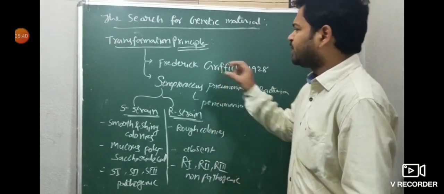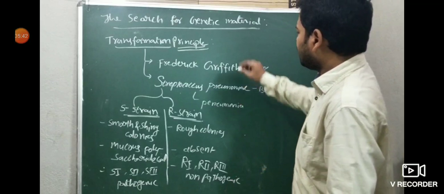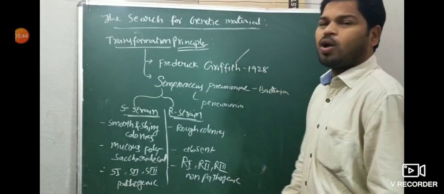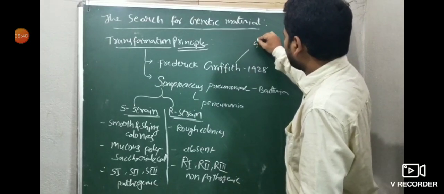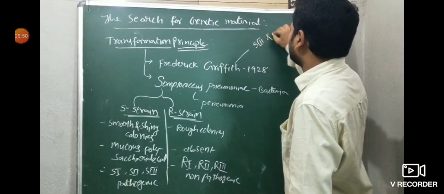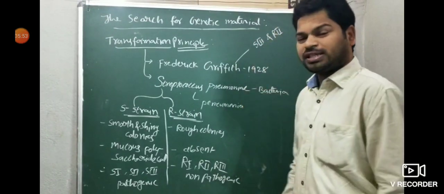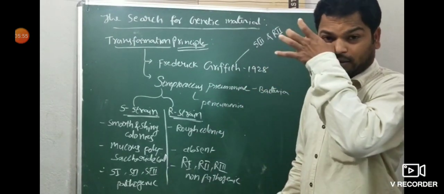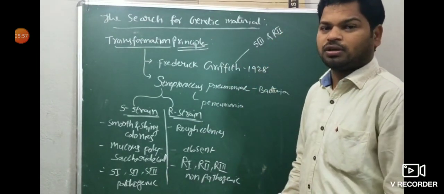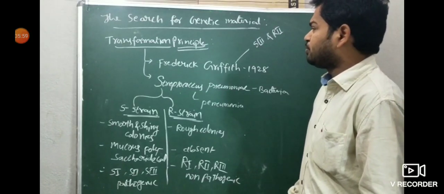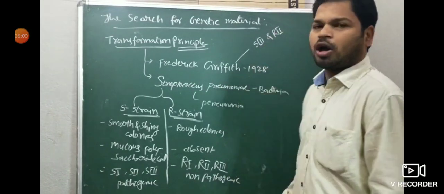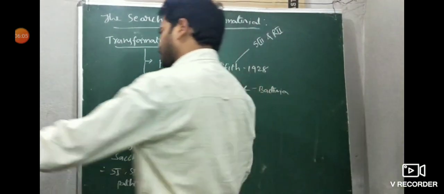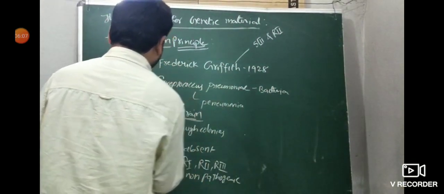Now, in Frederick Griffith's experiment for his transforming principle, what types of strains were used? S3 and R2 strains were used. So this is a neat point to remember: S3 and R2. Now, what is the experiment of the transformation principle?